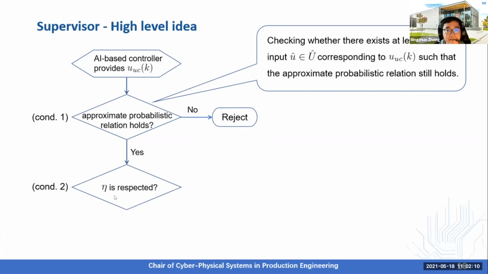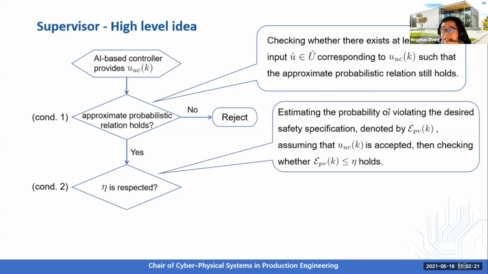Since eta is our safety requirement, which characterizes the maximum tolerable violation probability, this has to be respected. To do this, we estimate the probability of violating the desired safety specification, assuming that UUC is accepted, and then check whether the estimation is smaller than the maximum tolerable violation probability. If no, reject it. If yes, we are able to accept this input. The remaining question is how we can do these two steps.